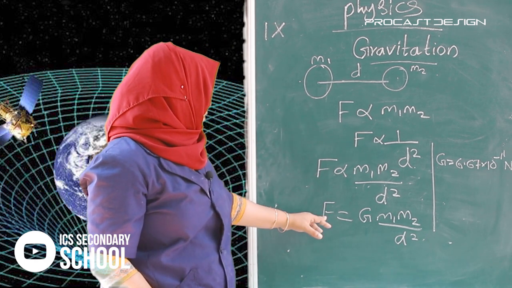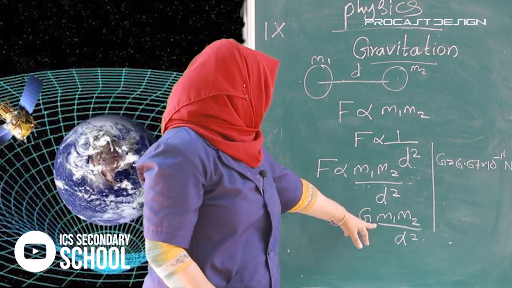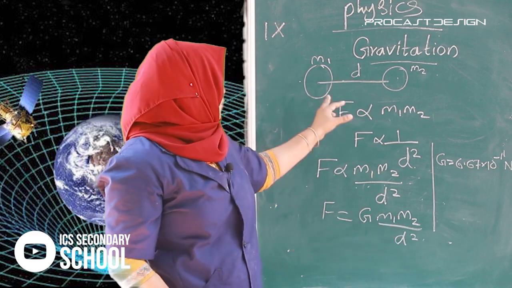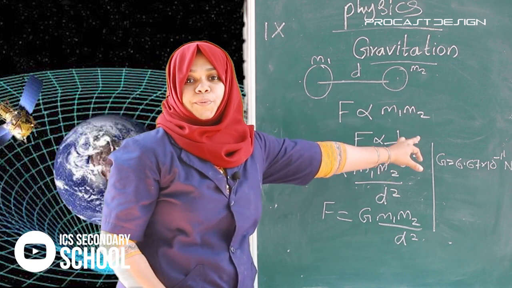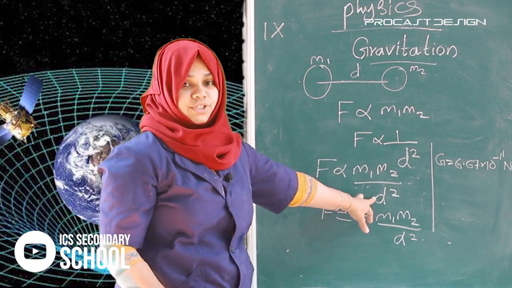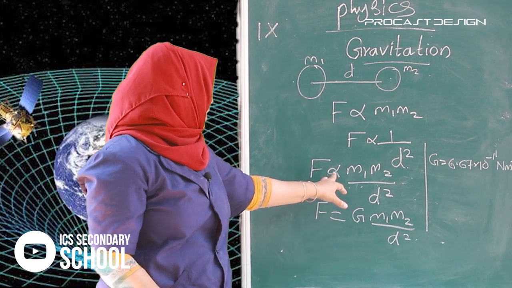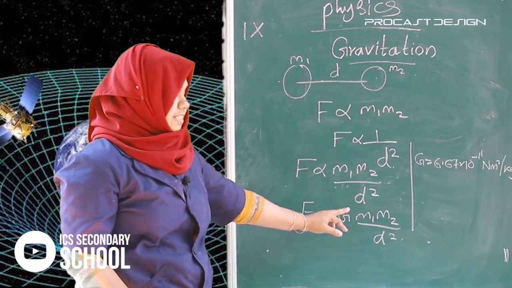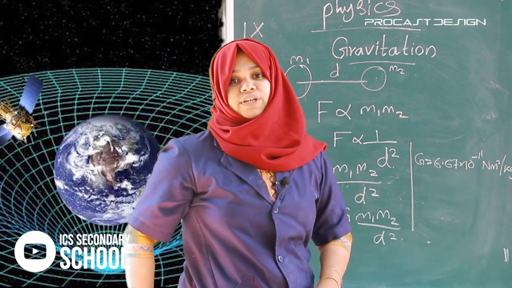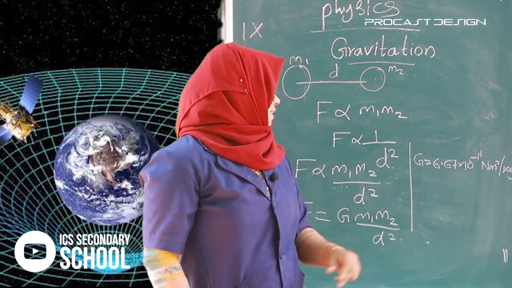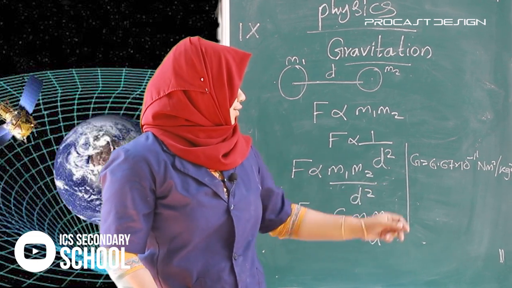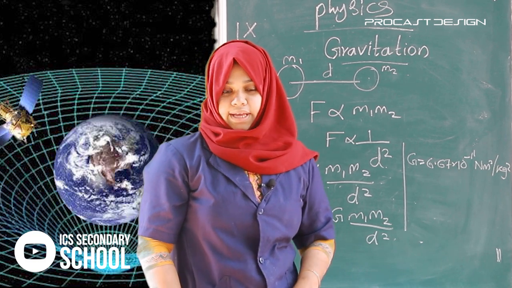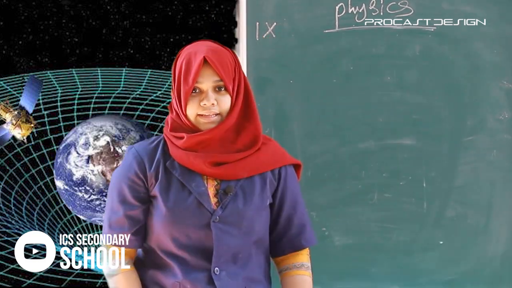So how do we get the force? We know the universal law of gravitation: force is directly proportional to the product of masses and inversely proportional to the square of the distance between them. So we can write F proportional to m1 m2 divided by d square, that is F is equal to G m1 m2 divided by d square. The value of G is 6.67 into 10 raised to minus 11 Newton meter square divided by kilogram square.